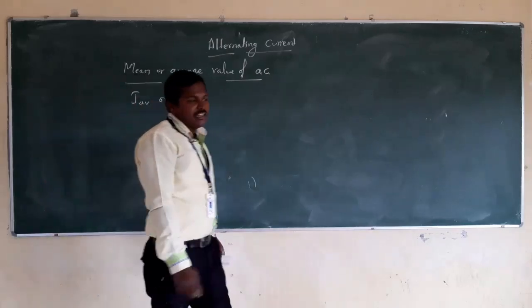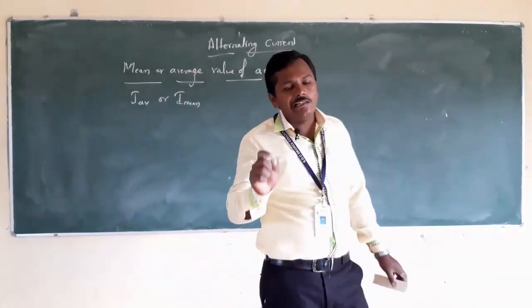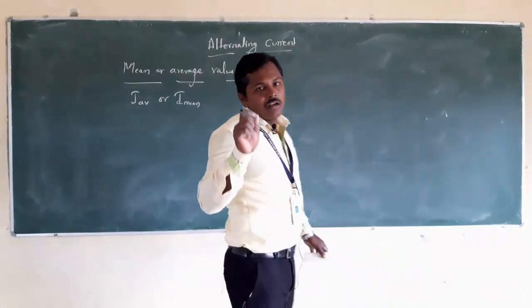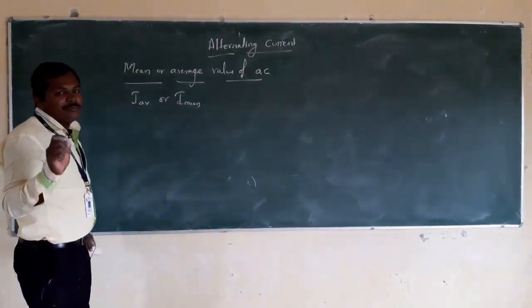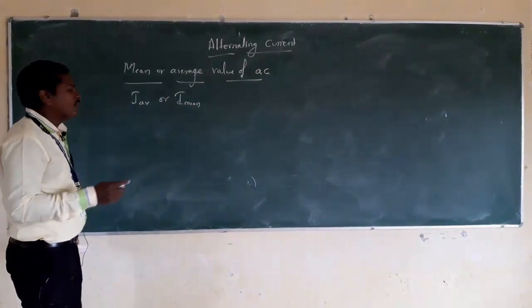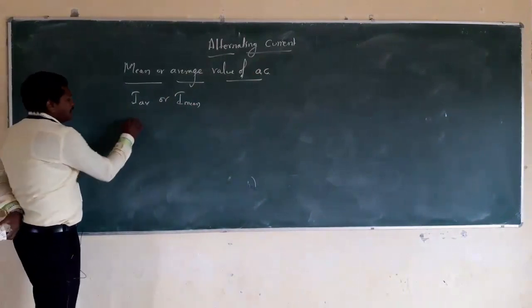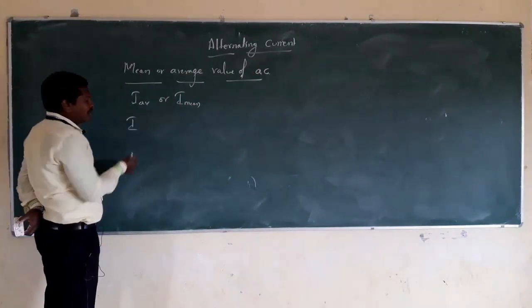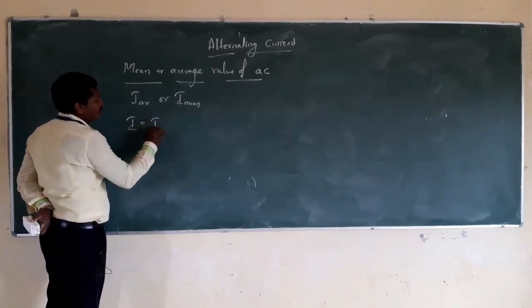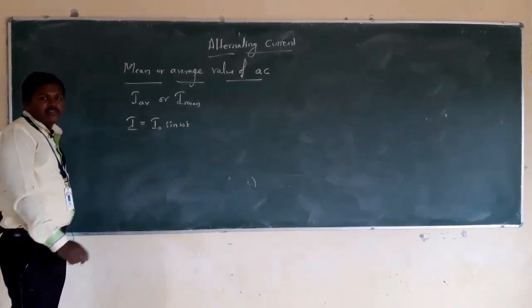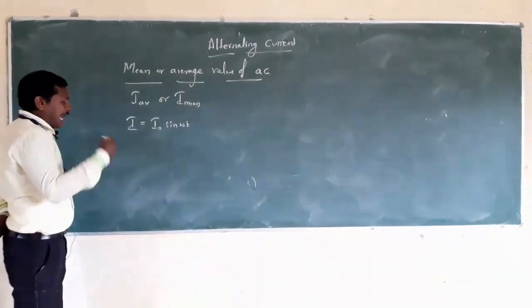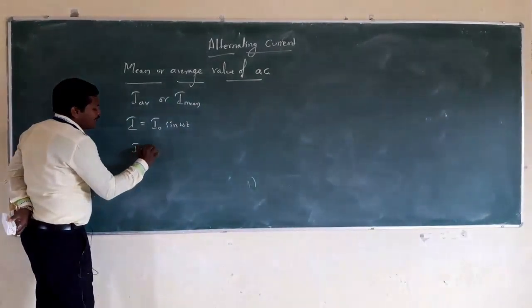We know that the instantaneous current can be represented by I is equal to I naught sine of omega t.